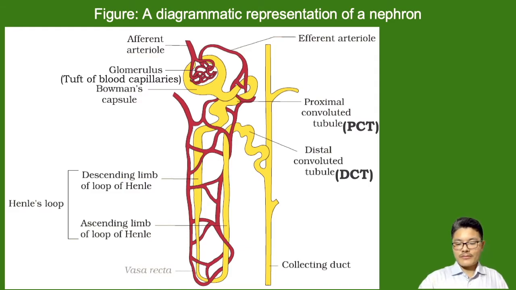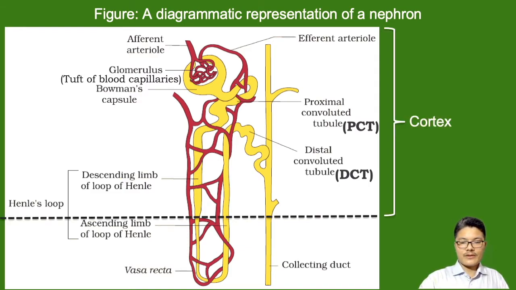Now, the kidney has two regions, right? Renal cortex and renal medulla. The portion above this dotted line is present within the renal cortex, and the inner part is present within the medulla.